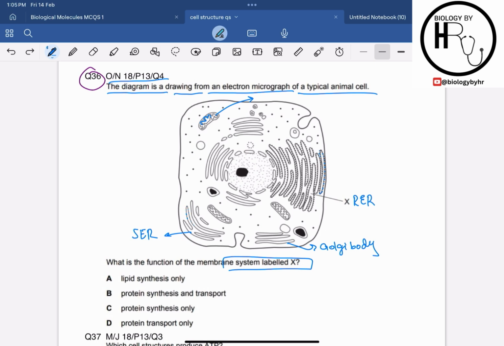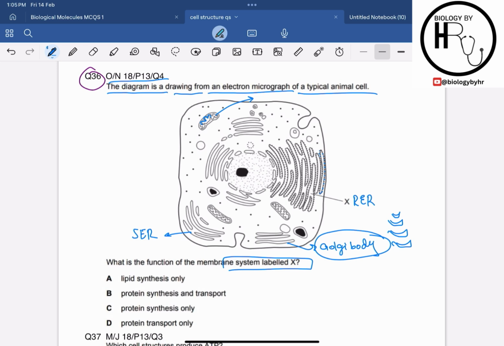And then it is continuous as well. And the Golgi bodies are basically separated. Golgi bodies are not continuous, their stacks are separated, right? Continuous is the endoplasmic reticulum, the rough endoplasmic reticulum and the smooth endoplasmic reticulum.